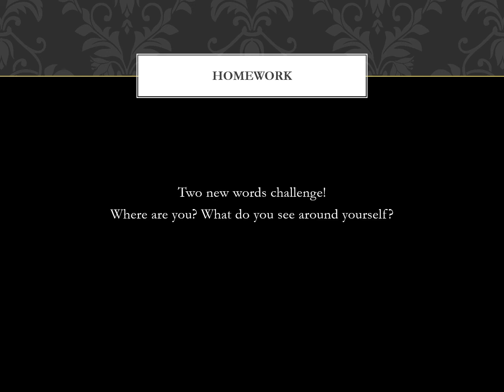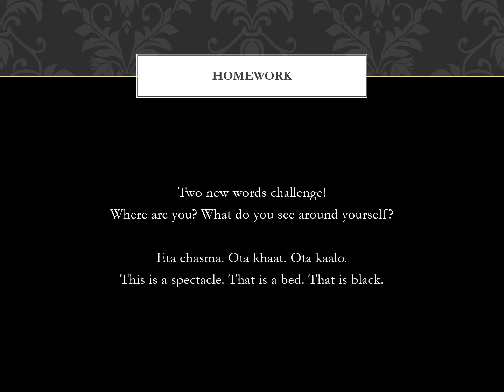For today's homework, learn 2 new Bengali words. Just look around you, whatever things you can see for yourself, you can pick. Google it if you don't know the Bengali words for those things, and write down in the comments below using the structure we learned today. I'll give an example of what all I can see around myself. So, Eta Choshma, this is a spectacle. I wear specs. Ota Khat, that is a bed. Ota Kalu, that is black.